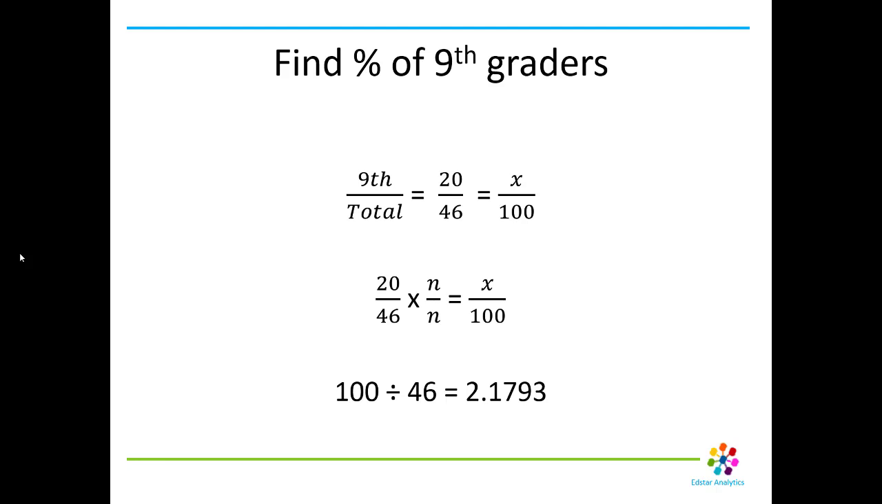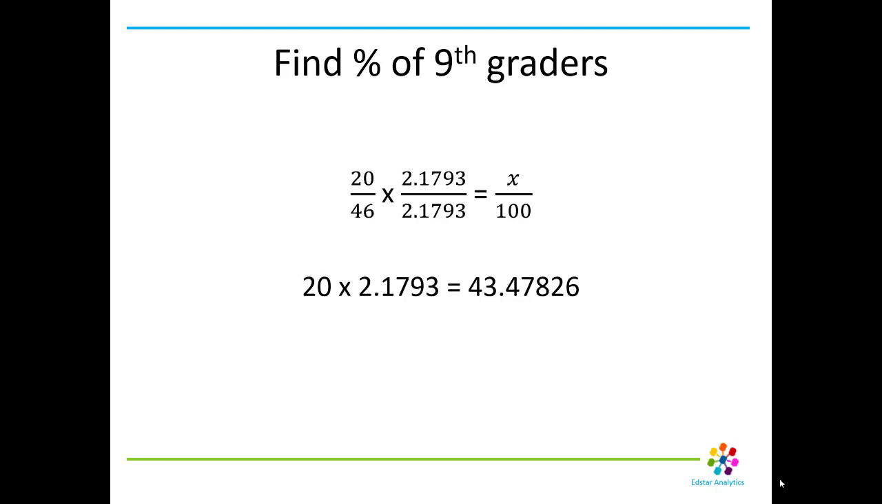I had to use a calculator. 2.1793. So we take our n over n, or the version of 1 we're going to use to solve this problem, is 2.1793 over 2.1793. And that gives us 43.4 and a bunch of numbers over 100.